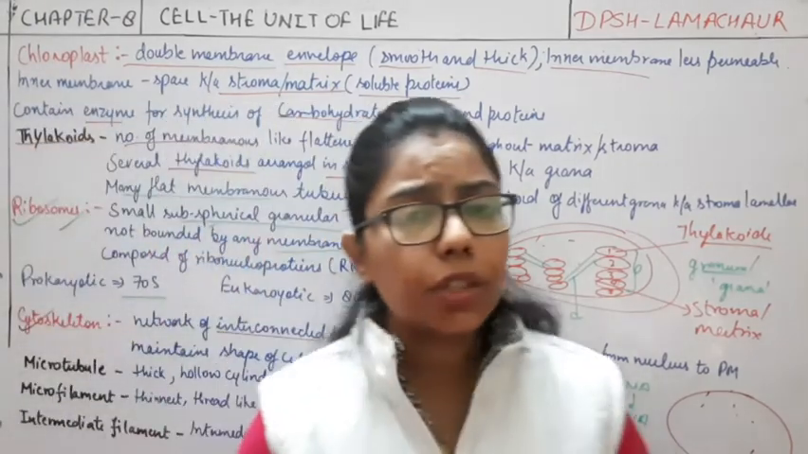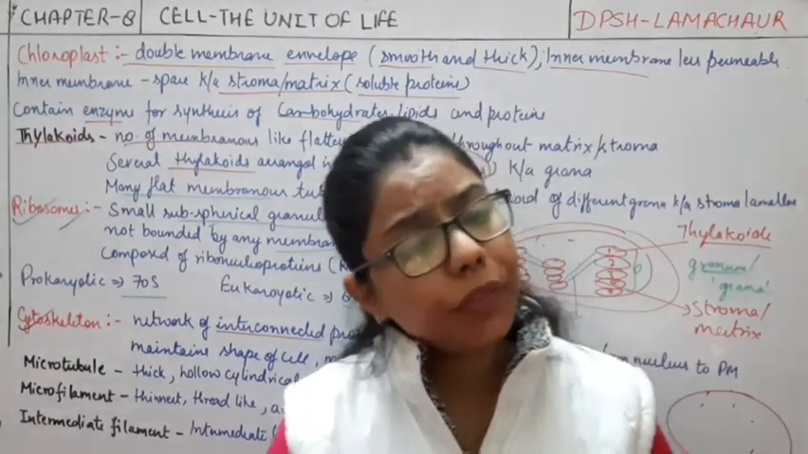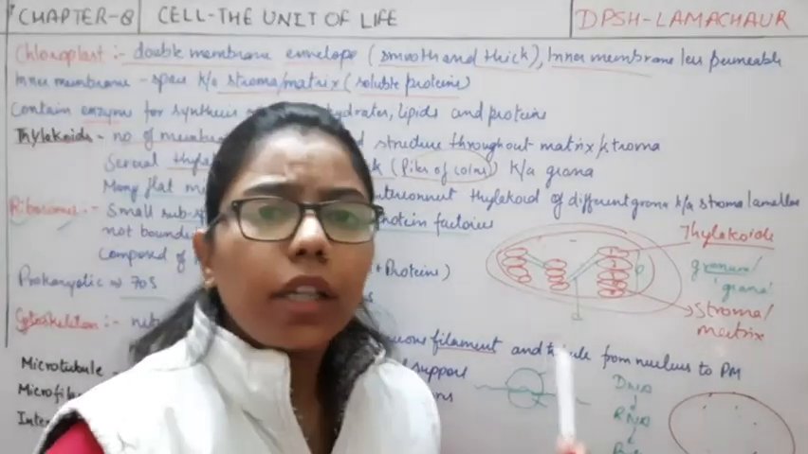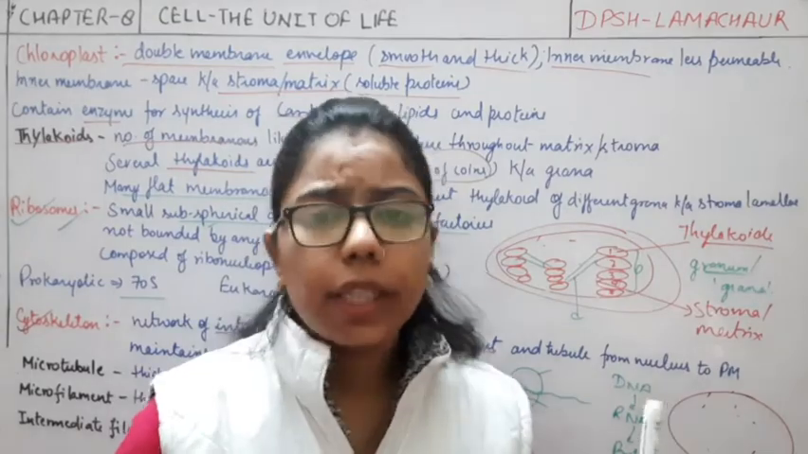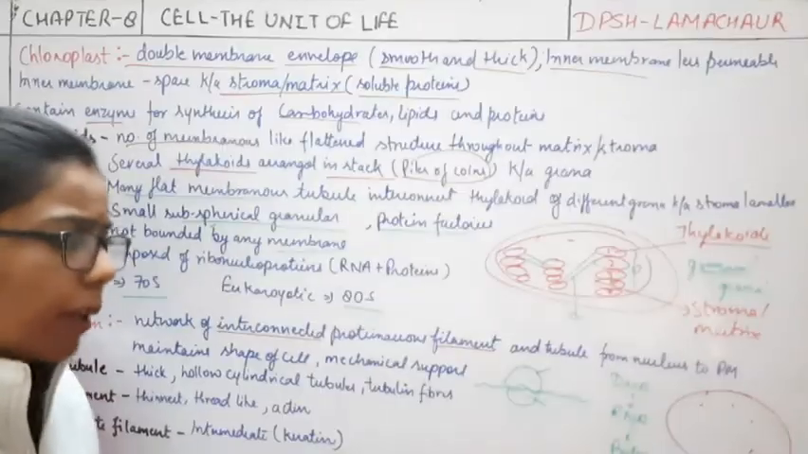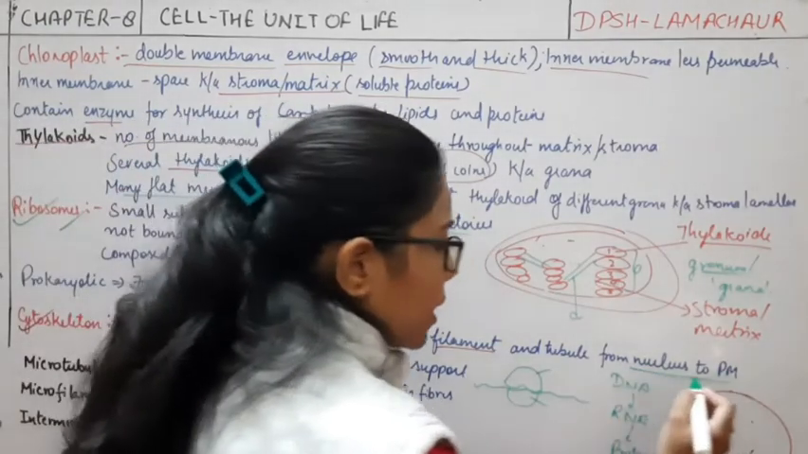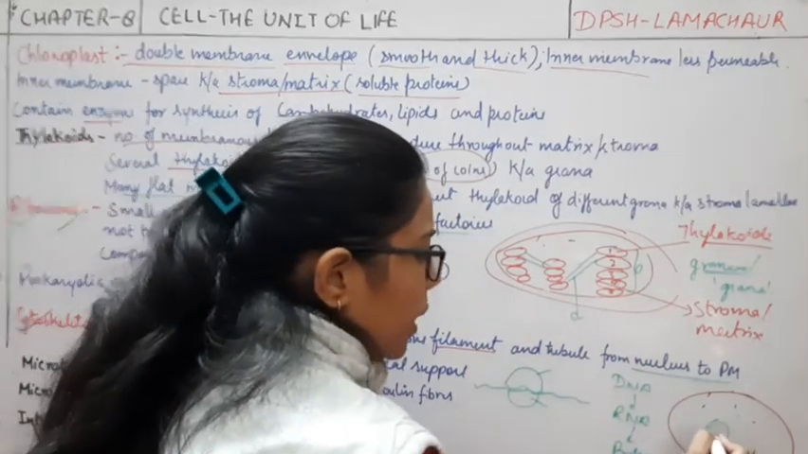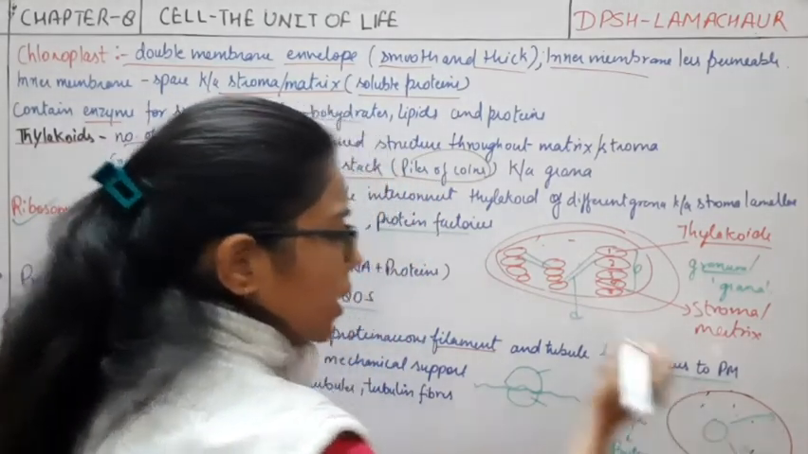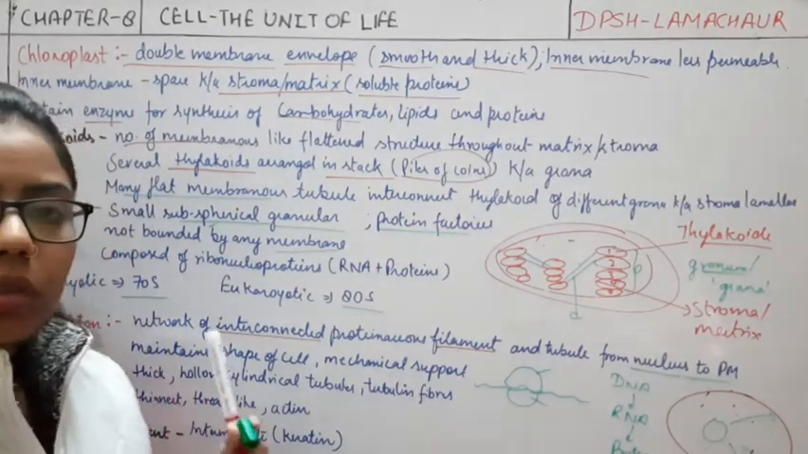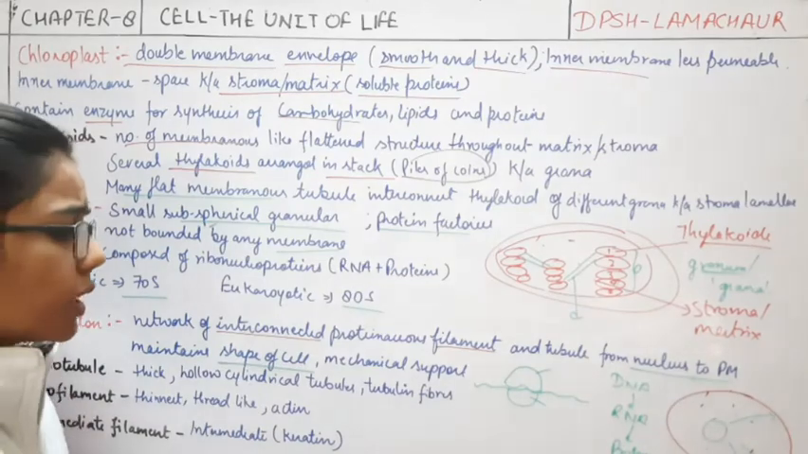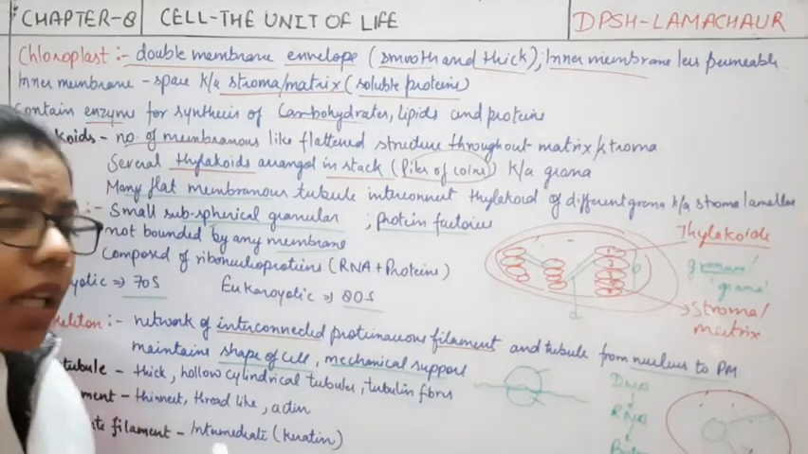The cytoskeleton is a proteinaceous filament made up of different types of protein like actin, myosin, keratin, and tubulin. All these are proteins. You can see it extended from the nucleus up to the plasma membrane, providing structure to the cell. It maintains the shape of the cell and provides mechanical support.